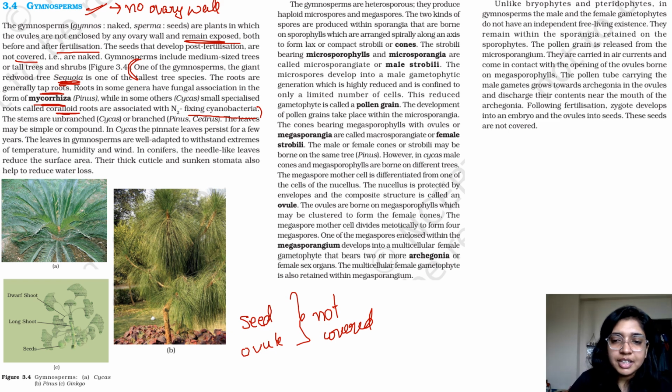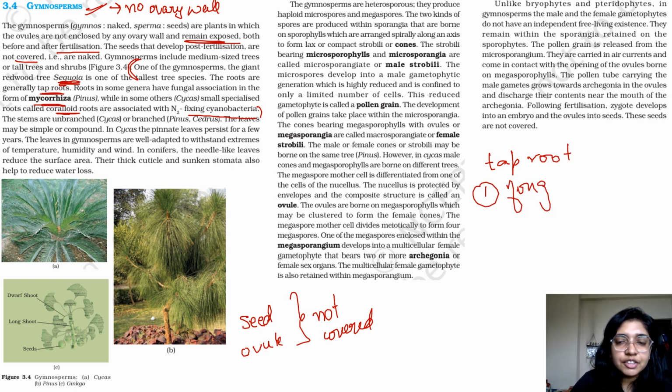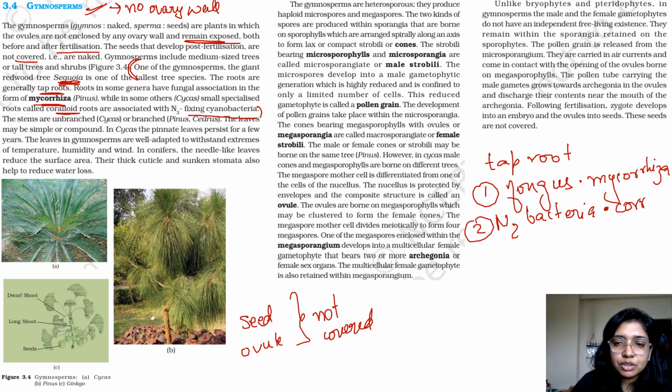So what question comes from here? I'll tell you. First of all, the root type is taproot, right? With fungus, it forms mycorrhiza. And with nitrogen-fixing bacteria, what type of roots form the relation? Coralloid roots. So when we are talking about bacteria, you have to associate it with coralloid roots. And what type of bacteria? Basically cyanobacteria.